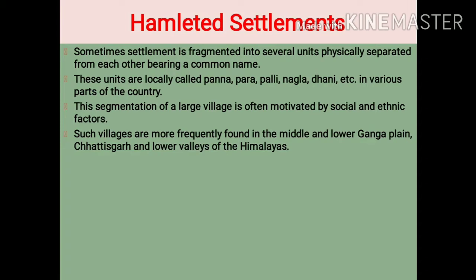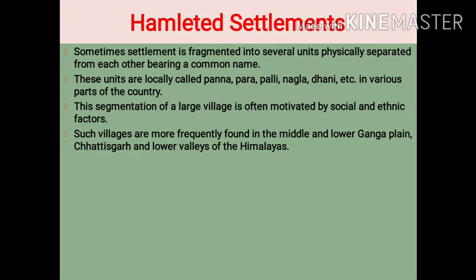So now, what is a hamlet? A hamlet consists of 5 to 10 houses. It's a small village which is separated from the other hamlet because of the physical feature. These are locally called Pana, Para, Pali, Nagla, Dhani in various parts of the country.